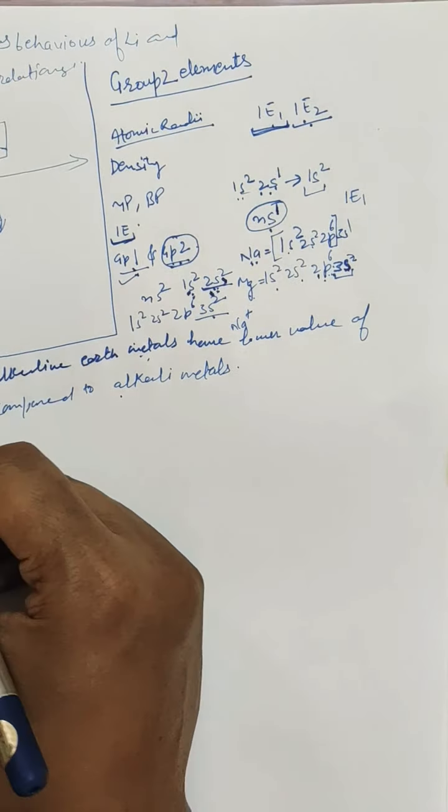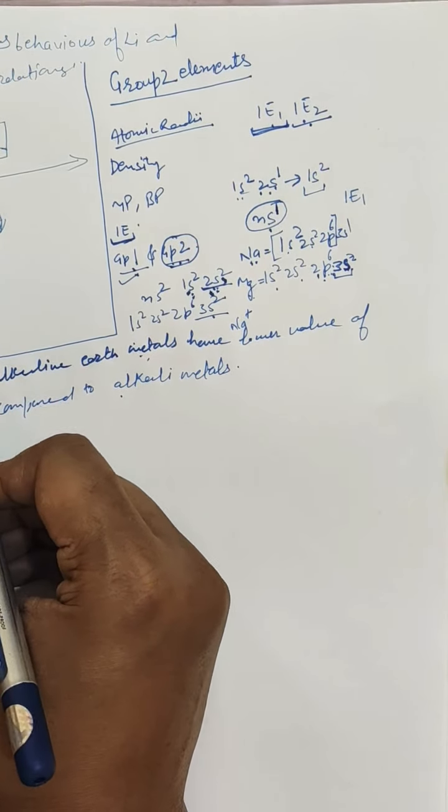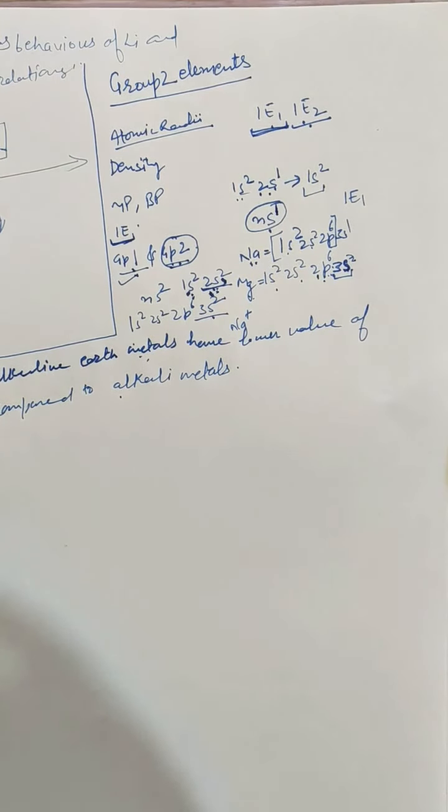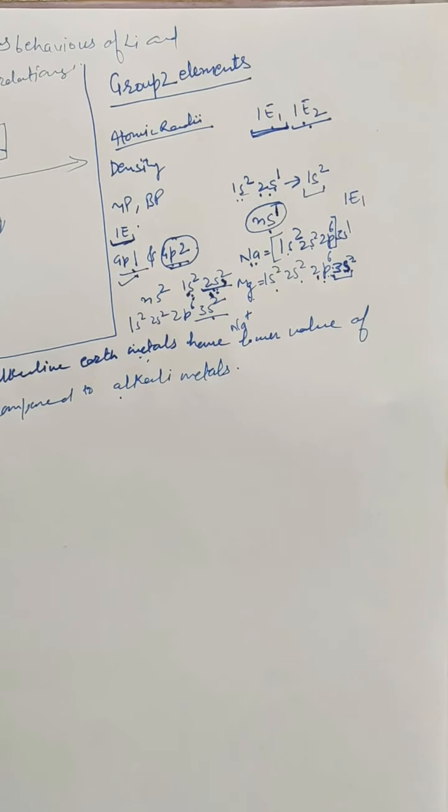Next is the electropositive or metallic character. Because of the low ionization enthalpies of alkaline earth metals, they are strongly electropositive in nature.